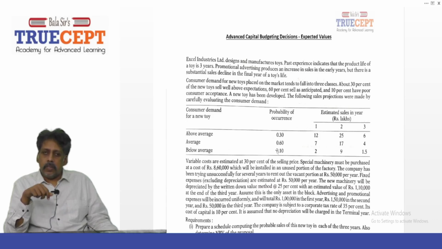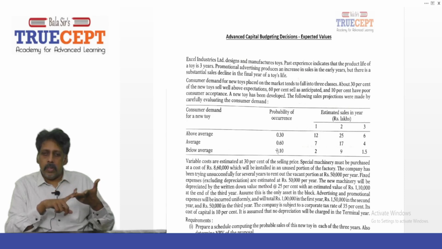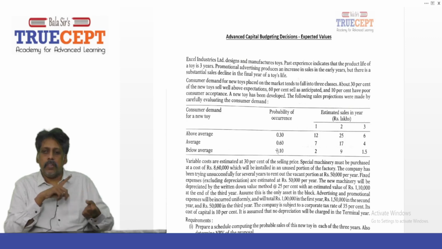So remember the sales for the first year: optimistic 12 lakh, most likely 7 lakh, and then pessimistic 2 lakh rupees. And for year 2, it is 25 lakh, 17 lakh and 9 lakh. And for year 3, it is 6 lakh, 4 lakh and 1.5 lakh.